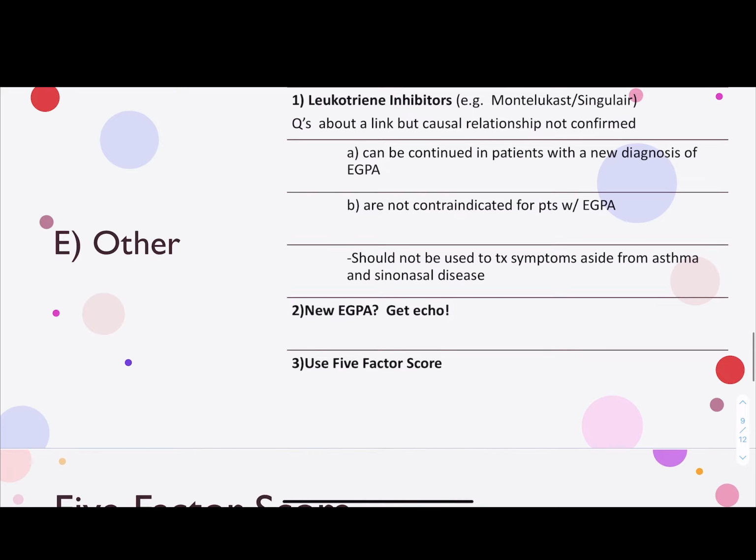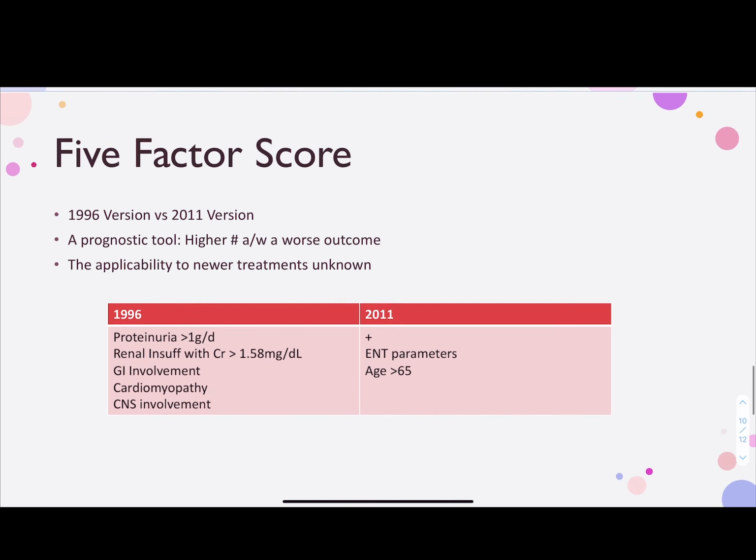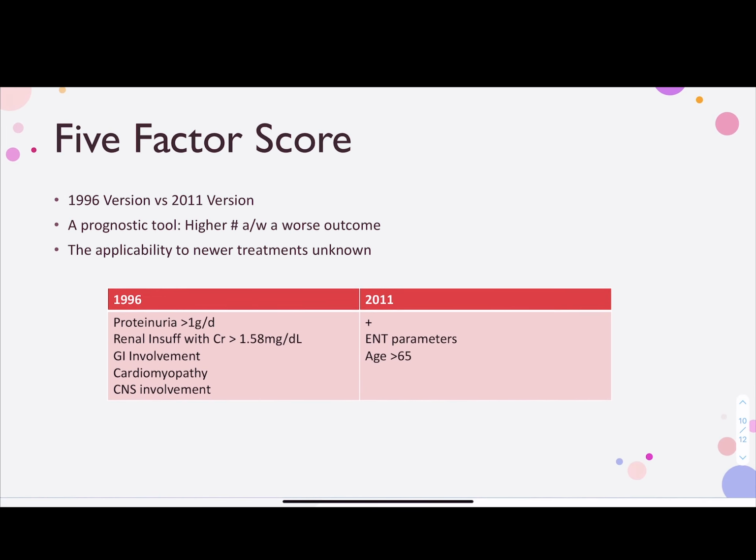Proteinuria of greater than 1 gram per day, renal insufficiency with creatinine greater than 1.58 milligrams per deciliter, GI involvement, cardiomyopathy, or CNS involvement. So you're looking at organ system involvement that makes EGPA severe disease. Top to bottom, there's CNS, heart, GI, kidneys.